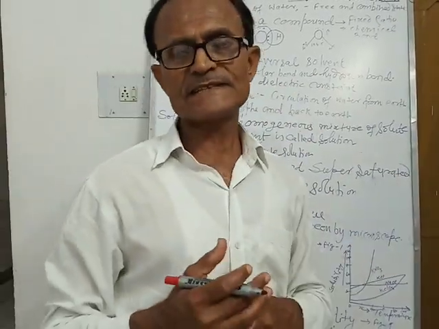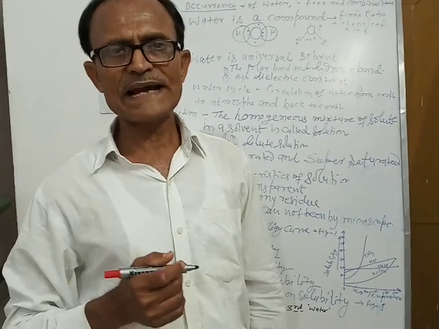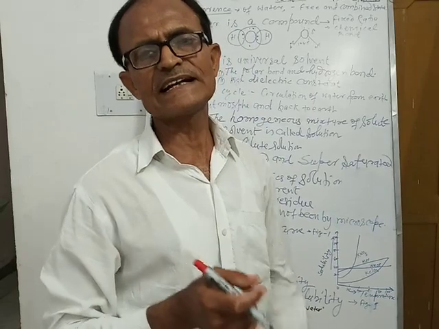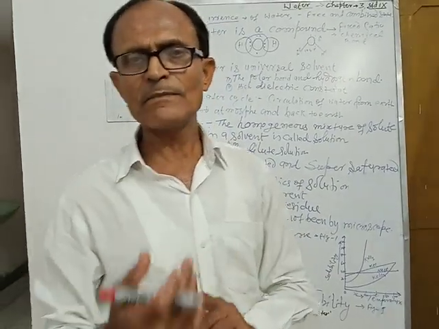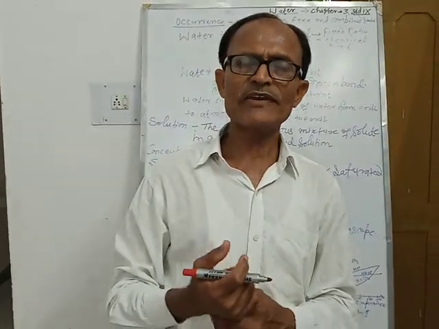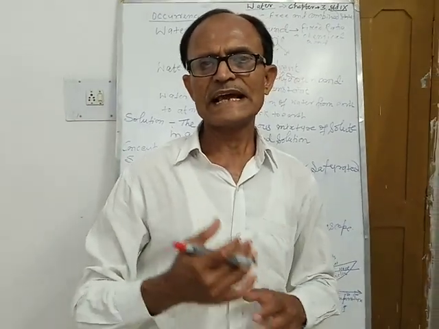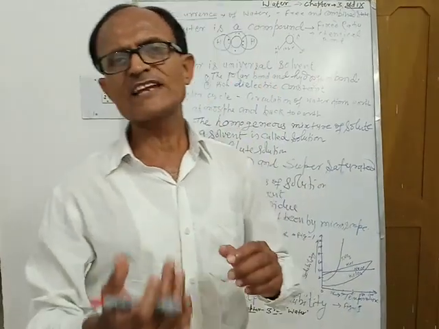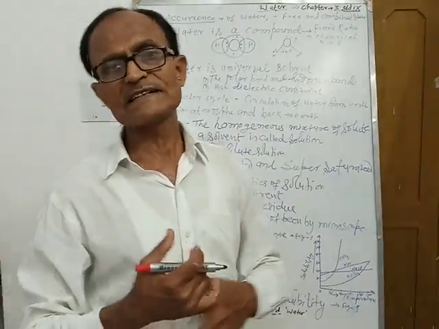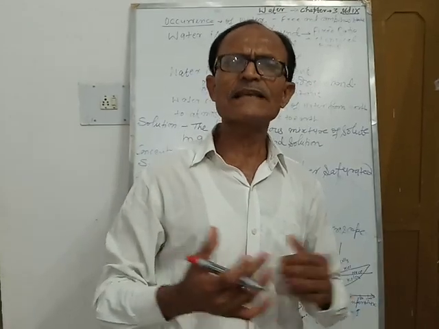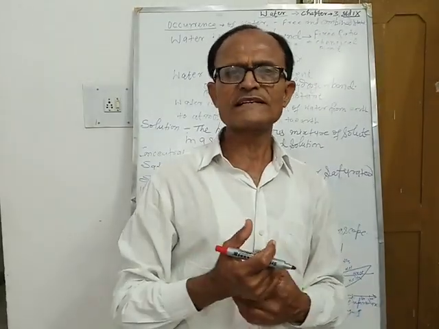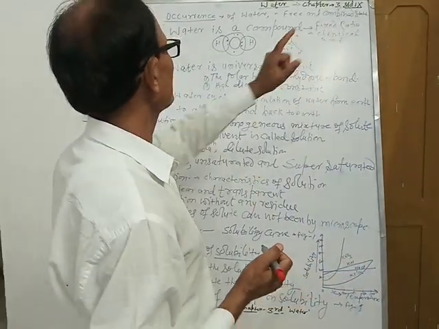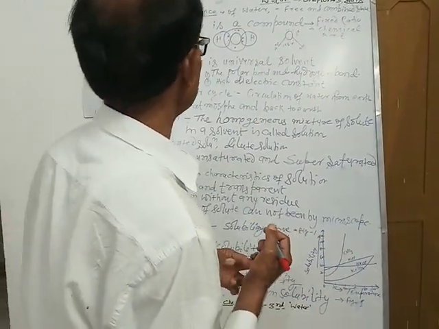In combined state, it is found in different salts and hydrated water. It is found in different kinds of salts, in different kinds of compounds, in different ways. Even in sugar, water is there, but it is in combined state. At many places we find that water is available in combined state as well. So it is found in both states, free and combined state.